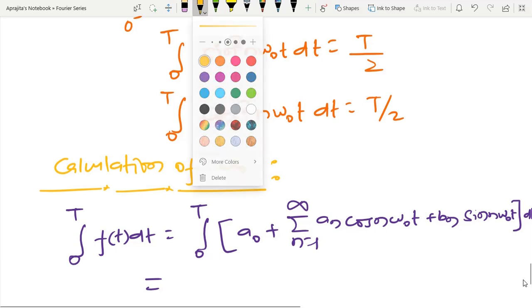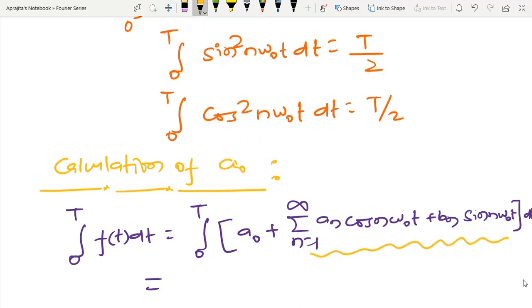these terms from here to here, after putting this integral, because here I have summation and integration, so I can either first do summation and after that integral, or vice versa. The result remains the same.